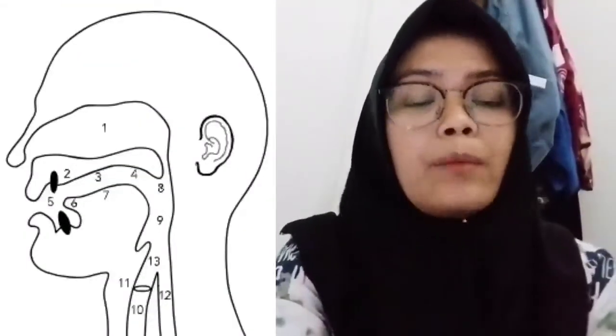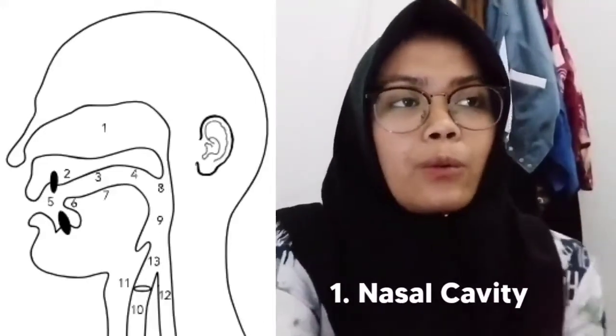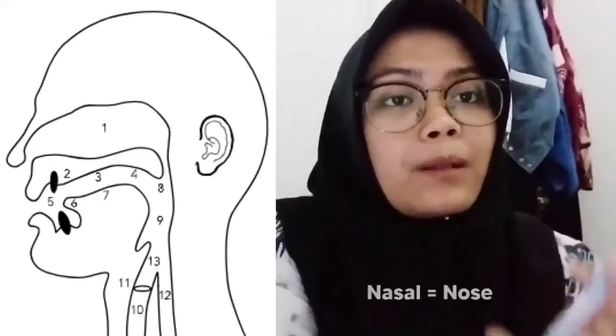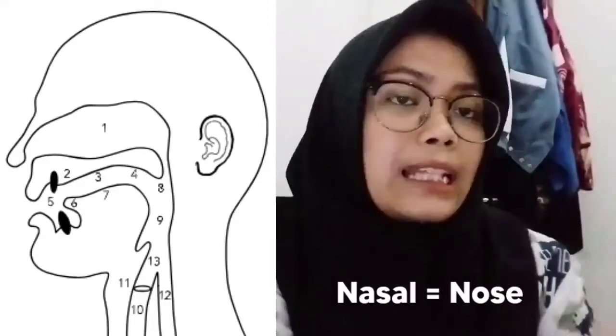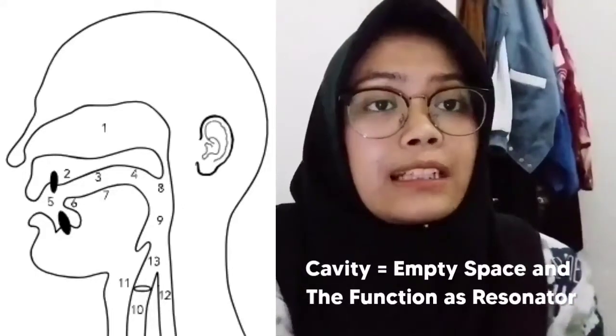I'm going to show you the picture of organs of speech. You can see number one is called the nasal cavity. What is a nasal cavity? Nasal means nose, and cavity is an empty space, and its function is as a resonator.